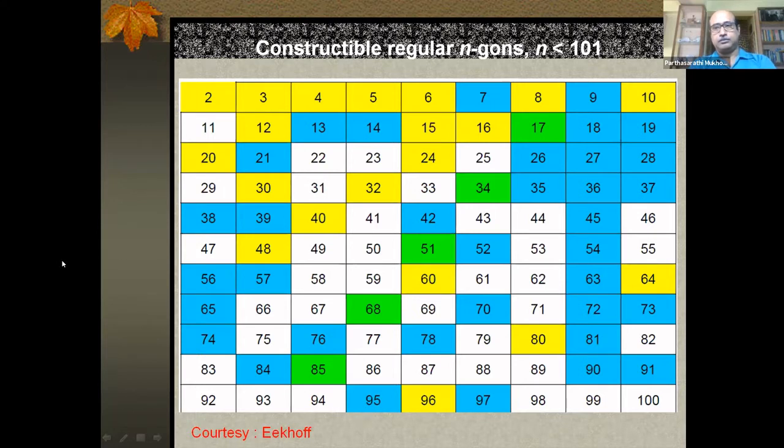He showed what the constructible numbers are. From Gauss's result, we can prove that certain n-gons are not constructible, and that the trisection of an angle in general is not possible by means of straightedge and compass, which was posed by the Greek geometers.